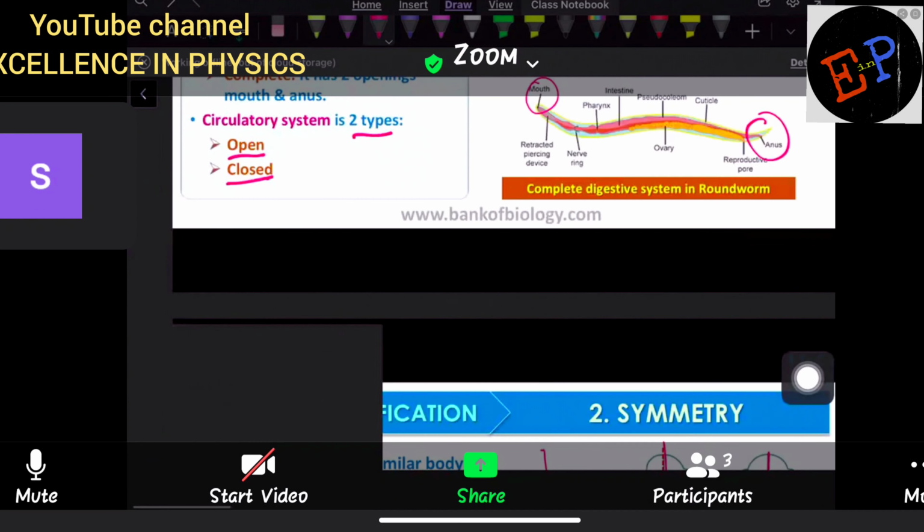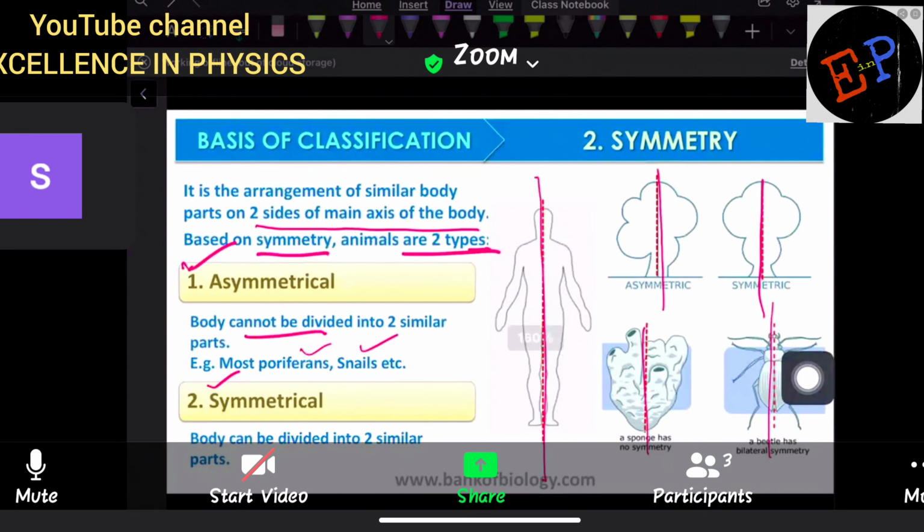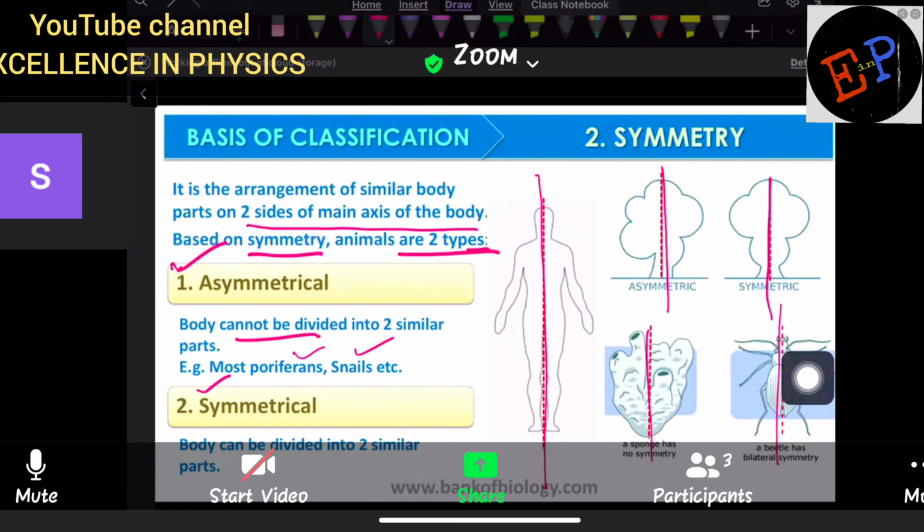So therefore, based on symmetry. Symmetry again is of how many types? Symmetry is of two types. Clear? What are the types of symmetry we have? We have bilateral symmetry, we have radial symmetry. What is meant by bilateral symmetry? Bilateral symmetry means if a symmetry is present only across one plane or one line, then that kind of symmetry you can call bilateral symmetry. Bi means two. It means there is symmetry along only one plane or one line only. That is called bilateral symmetry.